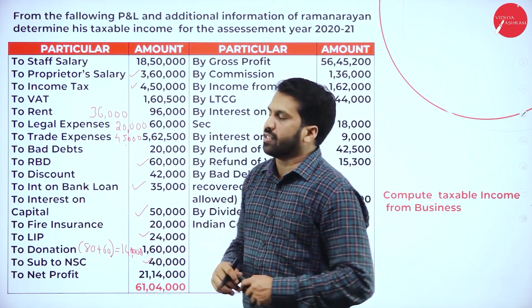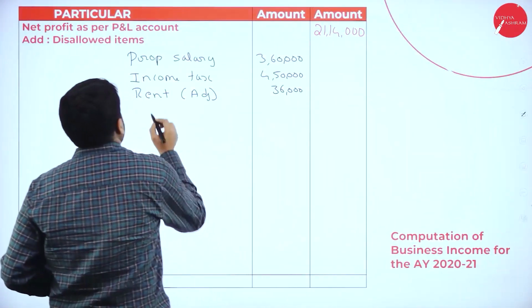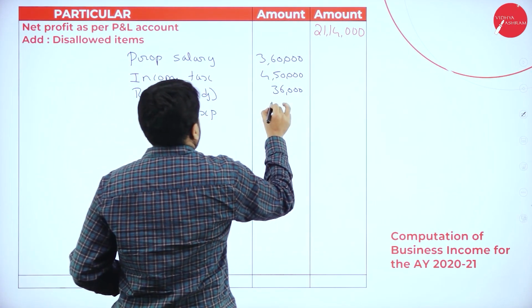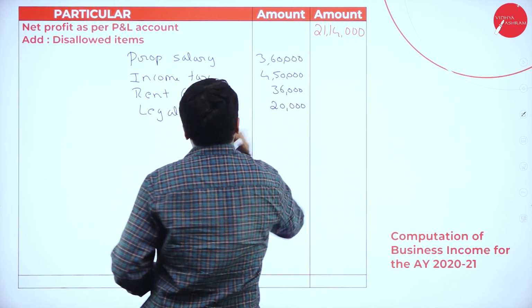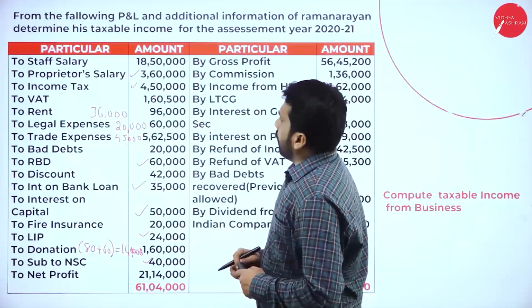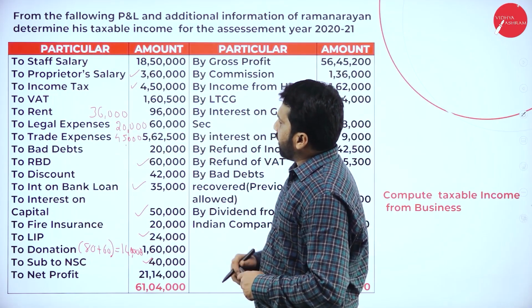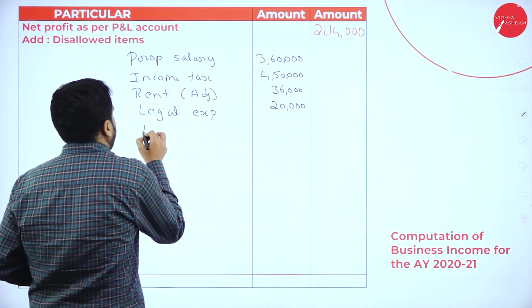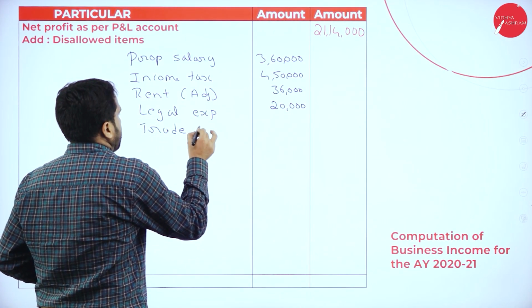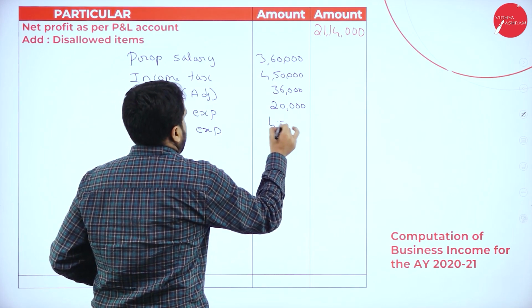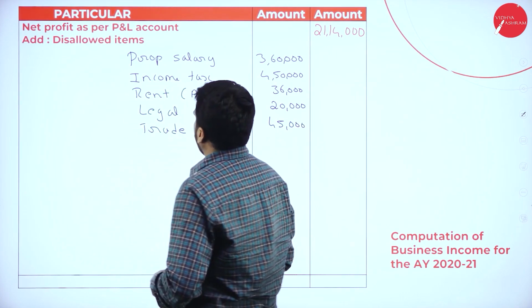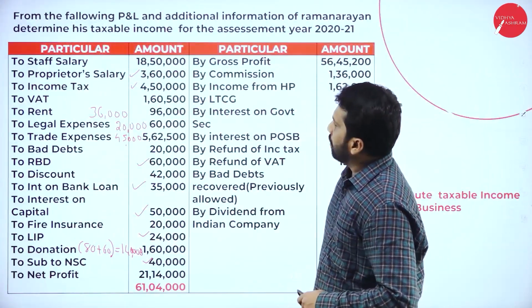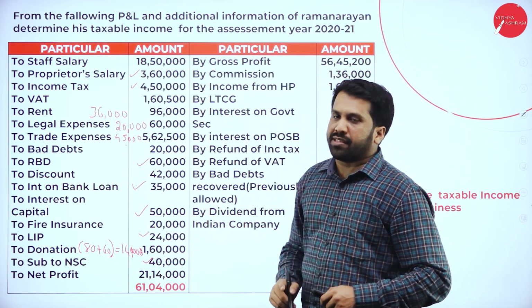After rent we have legal expenses. It is 20,000. Then after that again it will be trade expenses. It is 45,000. After trade expenses what we have? We have bad debts, part of the business.